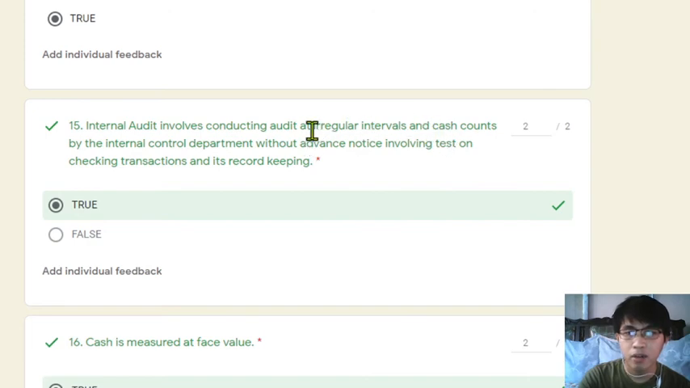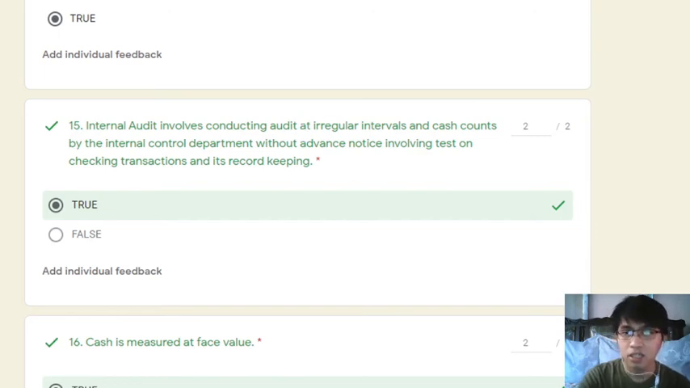Bakit? Kasi kung alam nila na every Tuesday ka nagka-cash count, every afternoon of Monday, i-ready na nila lahat ng items. Kung mayroon man silang kinukuha doon, ibabalik na nila. Kumbaga, iaayos na nila yung records nila before na ma-audit mo pa yon. Without advance notice involving tests on checking transactions and its record keeping, dapat walang advance notice din. So yun, ini-explain lang dito na yung internal audit should be at irregular interval and without advance notice. So is it correct?